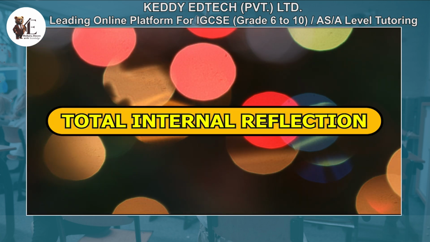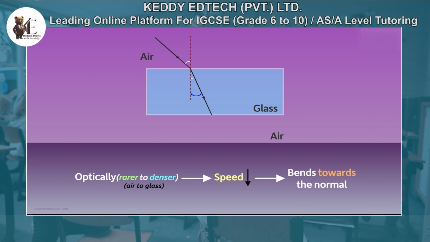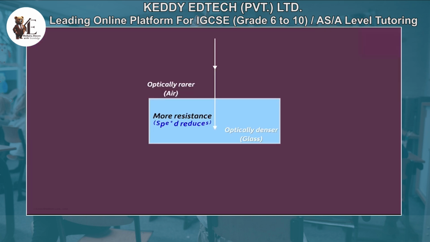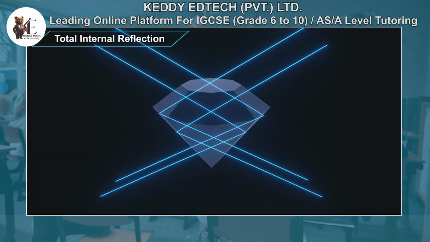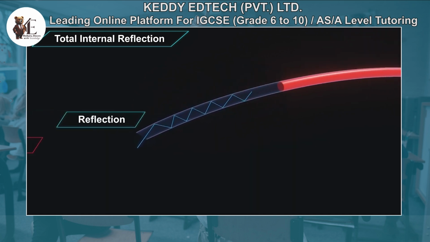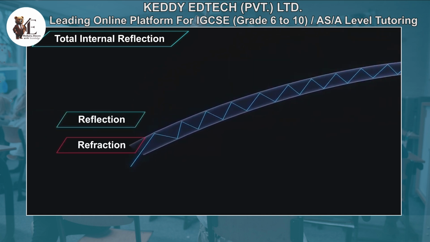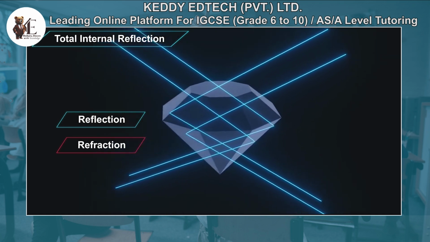Total internal reflection. We know that light changes direction, refracts, when it passes from one medium to another, for example, air to water. If light moves from a denser medium, like glass or water, to a less dense medium, like air, it bends away from the normal. As the angle of incidence in the denser medium increases, the refracted ray bends further away from the normal. At a specific angle, called the critical angle, the refracted ray travels along the boundary between the two media.